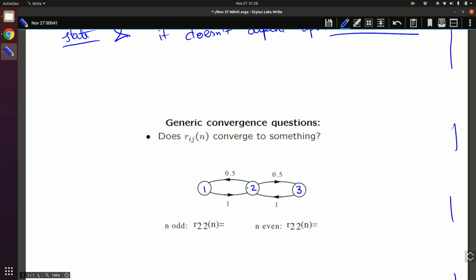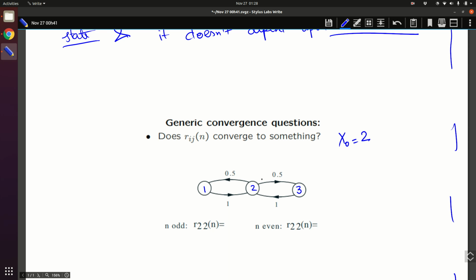So if you look at this system, let us say you start at 2, so here x0 is equal to 2. When you are starting at 2, what will happen with certain probability is that you will either go to state 1 or you will go to state 3. And then in the next time step you are assured to come back to 2.